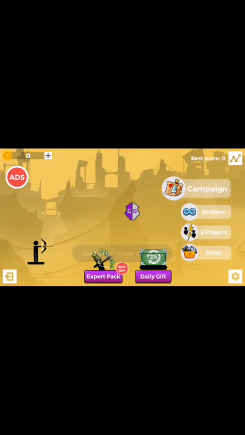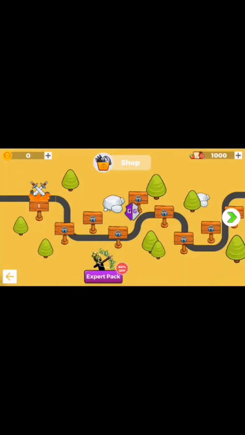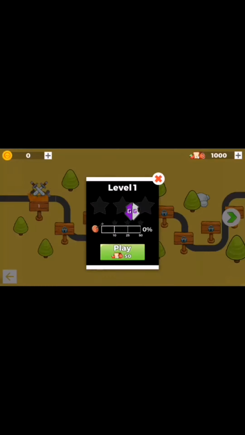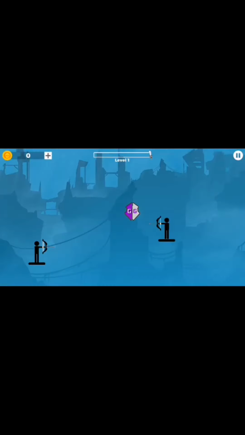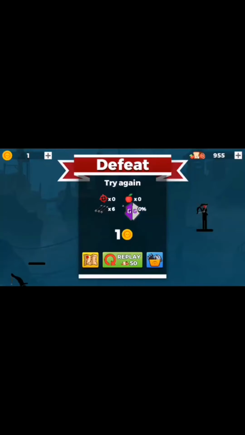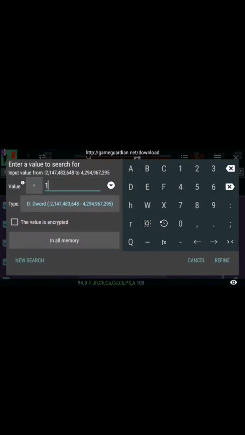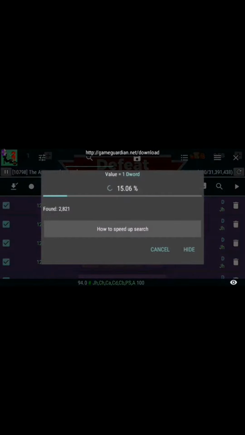What you have to do, play a game in order to change the value of coins. As you can see, we just earned 1 coin. So open your Game Guardian. Type 1 and refine.